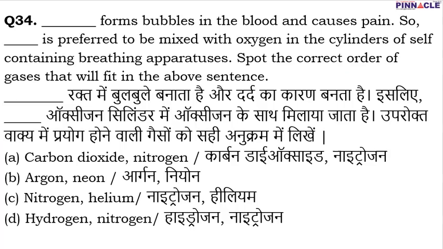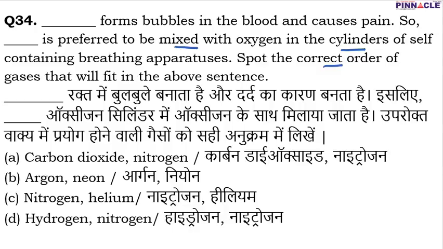Now talking about question number 34. So question number 34, we have to fill in the blanks. First, it is mentioned that dash forms bubbles in the blood and causes pain. So dash is preferred to be mixed with oxygen in the cylinders of self-contained breathing apparatus. Spot the correct order of gases that will fit. So the question is talking about when we go underground, or do underwater swimming, where the pressure of gas increases.